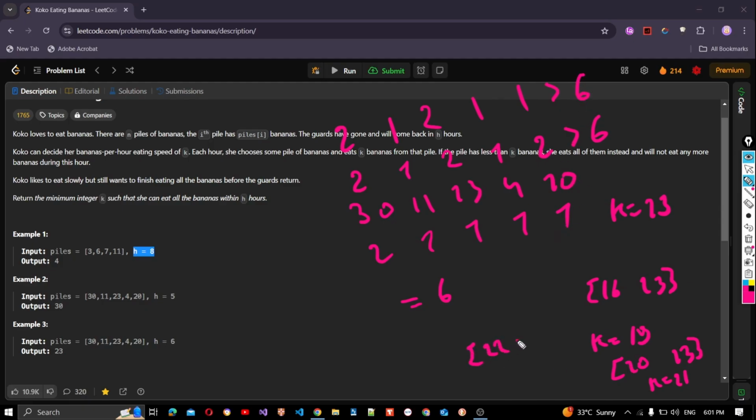Now we have 22 and 23. Now let's check 22. If we choose 22, this would take 2 hours. This would take 1. This would take 2. This would take 1, and again 1. Still larger than 6. So 22 is not possible. Now we only have 23 in our range, so 23 is the answer. Let's actually see the code.